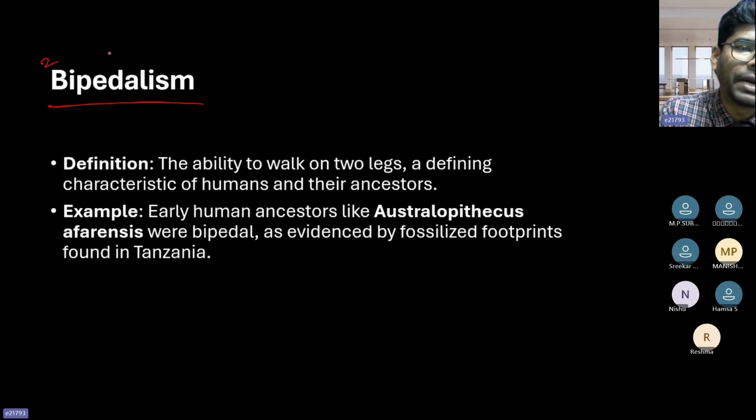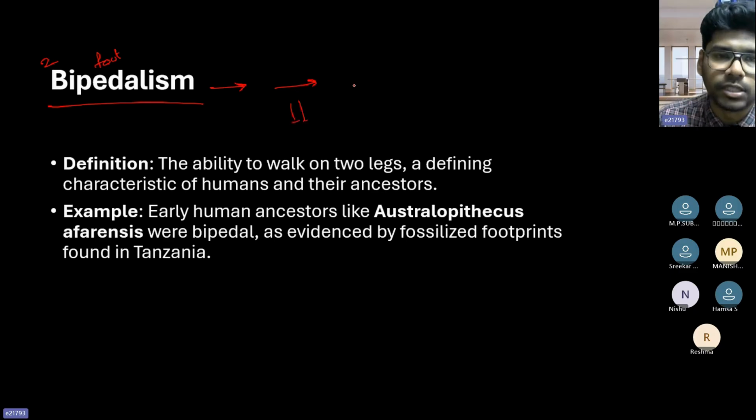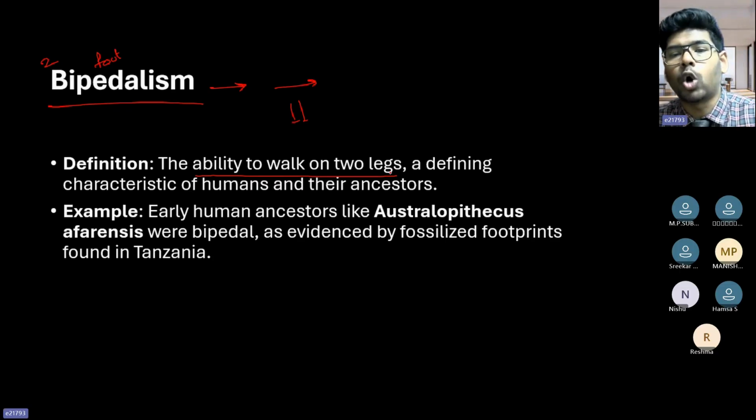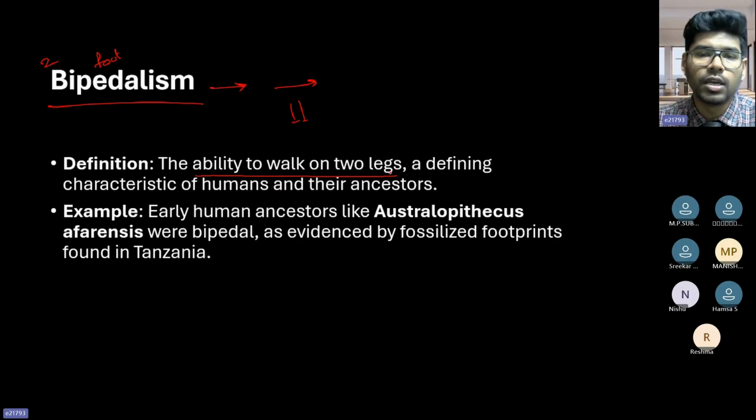Next one, bipedalism. Bi means two, pedal means foot. That means organisms which move on two feet, not four-legged animals, two-legged animals. That is what we call bipedalism, the ability to walk on two legs. That is the stark difference in the characteristics of humans and their ancestors.